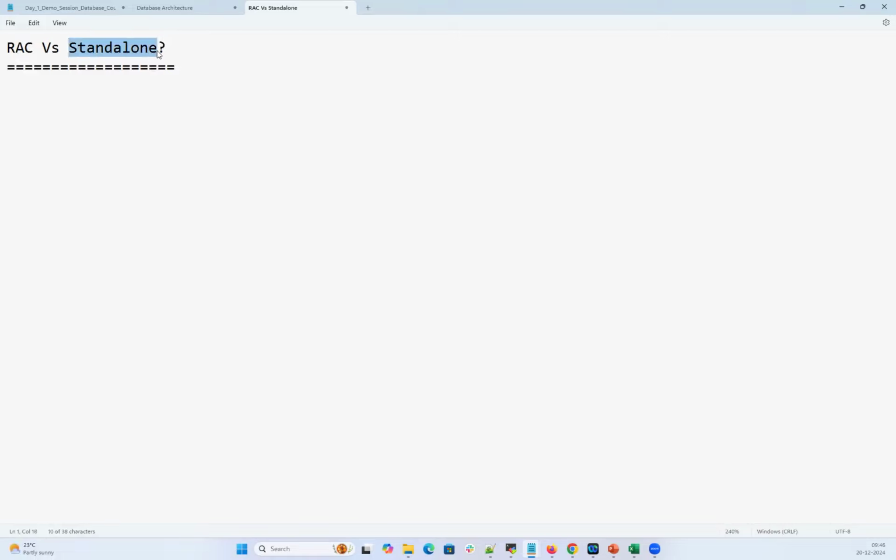Standalone is a single node, single instance, single database. RAC is multi-node, multi-instance. So three main advantages: HA, high availability, failover, and load balancing. These are the three main advantages in RAC. It's only available in RAC. So you don't have HA, failover, or load balancing in the case of standalone. These are the drawbacks of standalone.